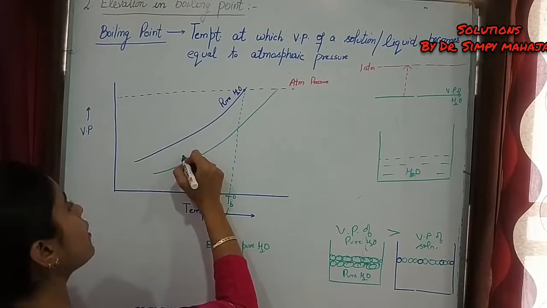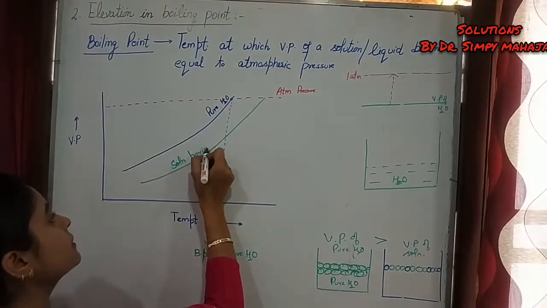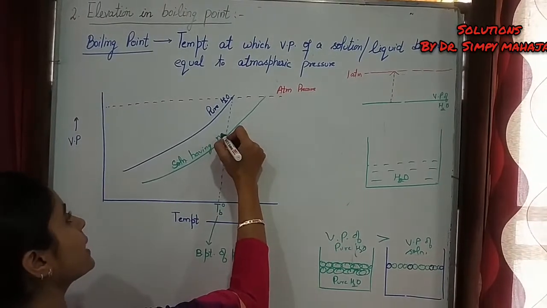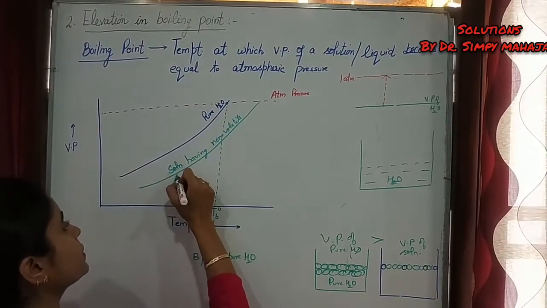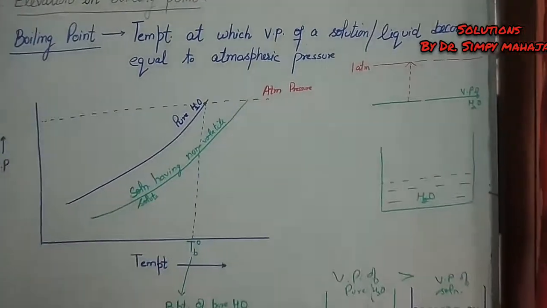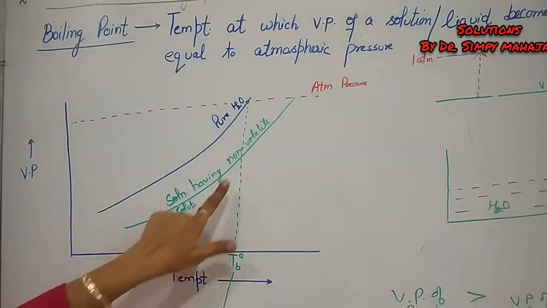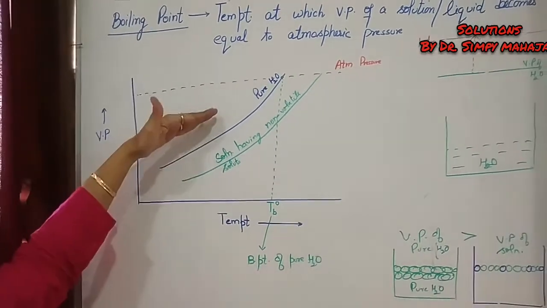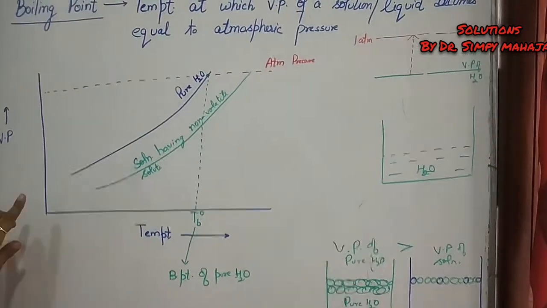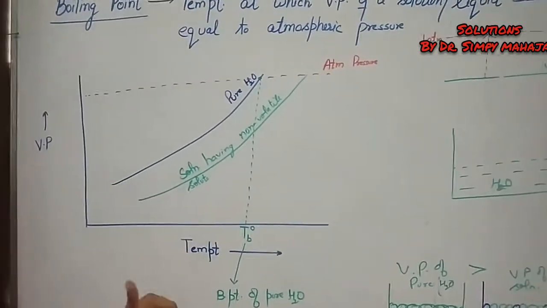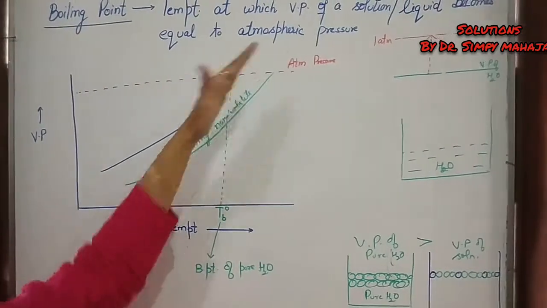This is for the solution having non-volatile solute. The vapor pressure of the solution is less compared to that of pure water, as I show you here. One point is the same: with the increase in temperature, vapor pressure also increases.